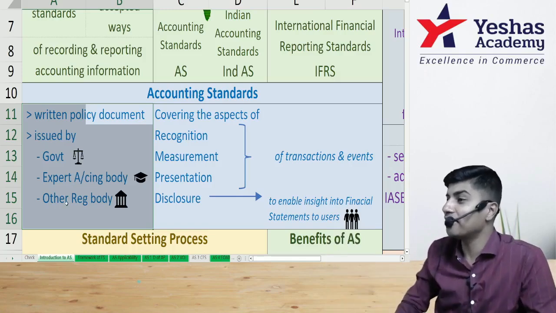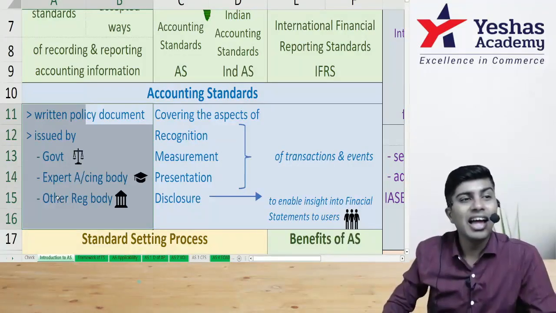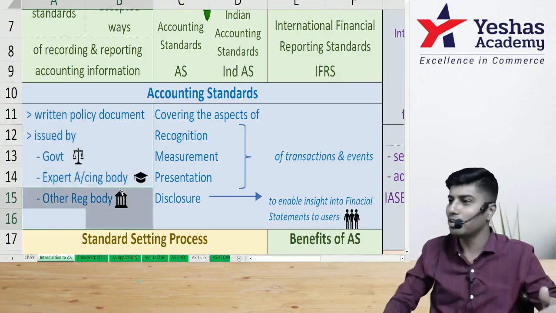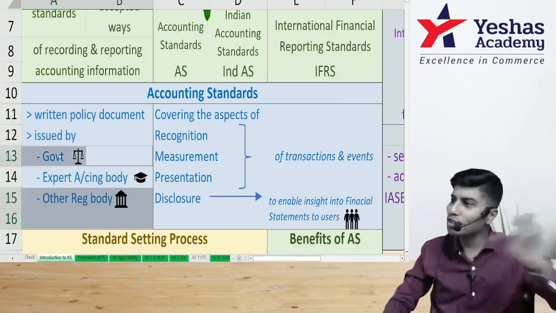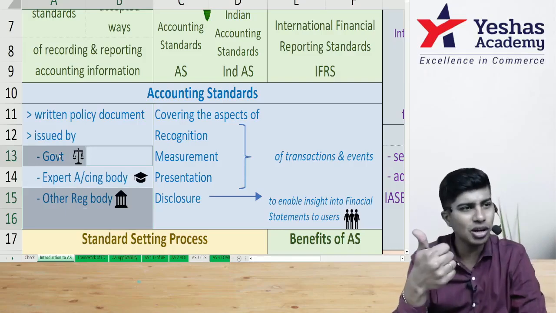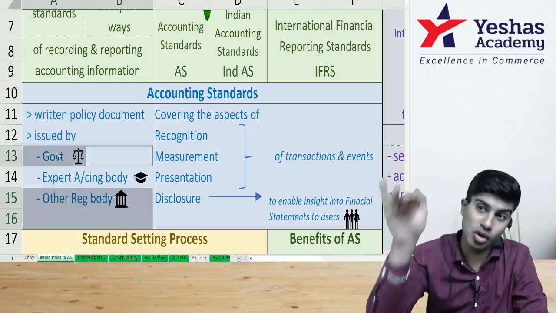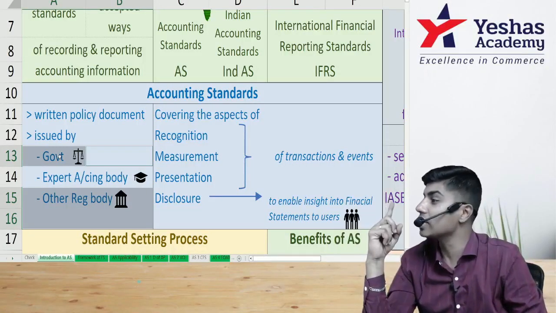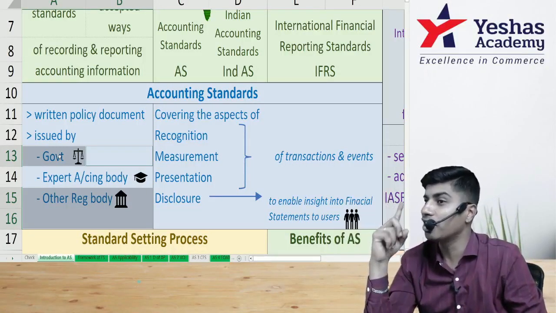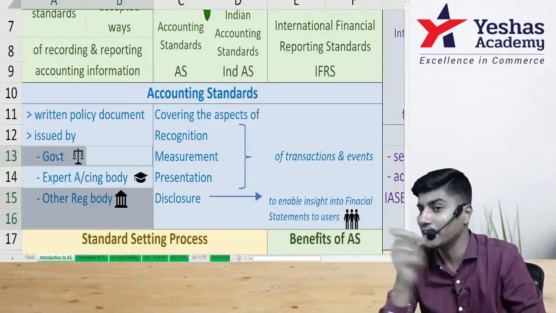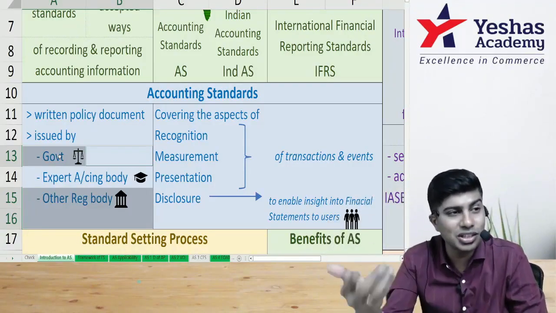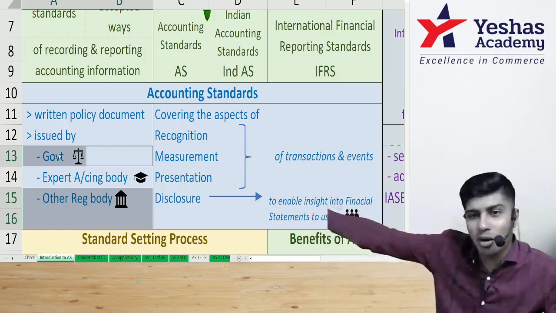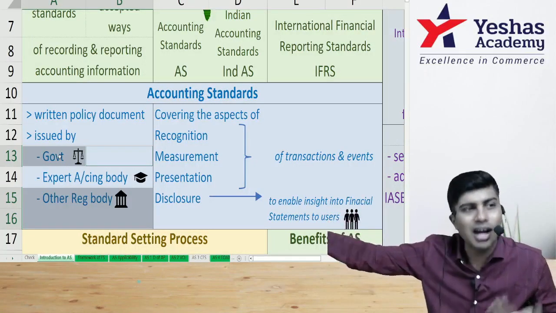You were telling, NFRA. What is NFRA? NFRA is the National Financial Reporting Authority. That is the other regulatory body set up by the government which is going to issue accounting standards. Should MCA only issue accounting standards? No, they can give the power to somebody else. Previously, the power was with NACAS, the National Advisory Committee on Accounting Standards, under the Companies Act 1956. Now under the Companies Act 2013, we have NFRA, the other regulatory body which is going to issue accounting standards.